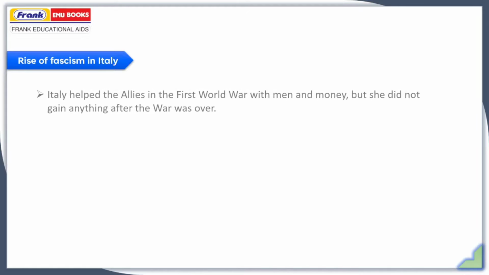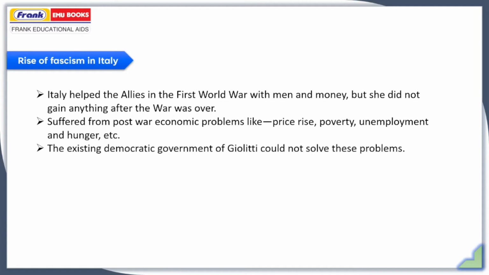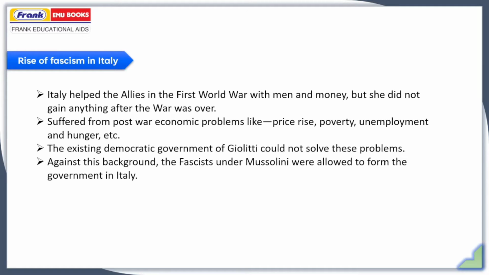Rise of fascism in Italy. Italy helped the Allies in the First World War with men and money, but they did not gain anything after the war was over. It suffered from post-war economic problems like price rise, poverty, unemployment, and hunger. The existing democratic government of Giolitti could not solve these problems. And against this background, the fascists under Mussolini were allowed to form the government in Italy.